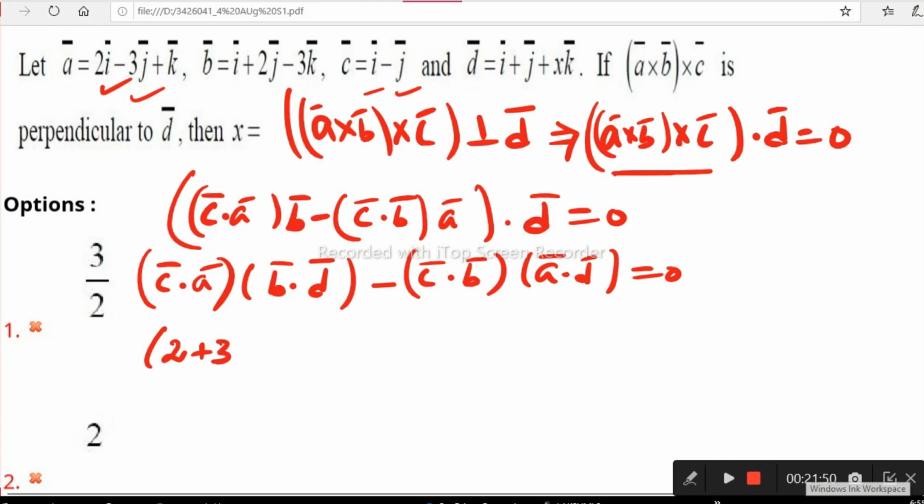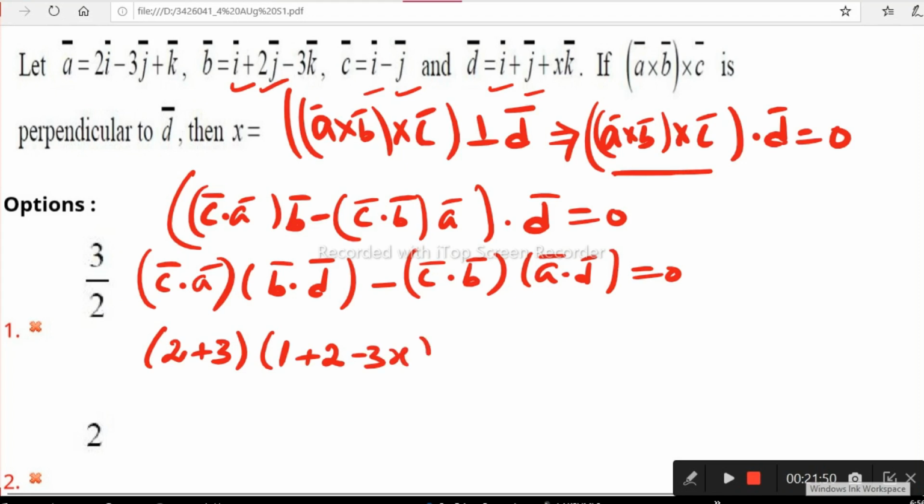Next, C has no k coefficient, so that is 0. So 2 plus 3 is A dot C. Now let's check B dot D. The i coefficients are 1 and 1, 1 into 1 is 1, plus 2 into 1, the j coefficients, is 2, and plus the last, minus 3 into x is minus 3x. This is B dot D.